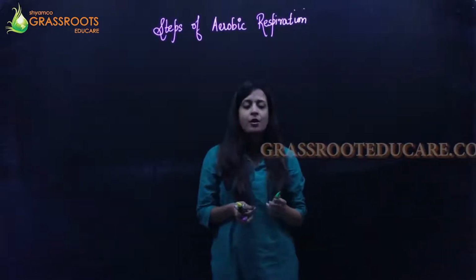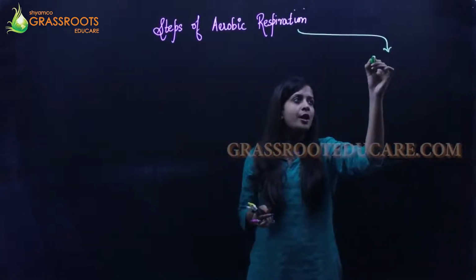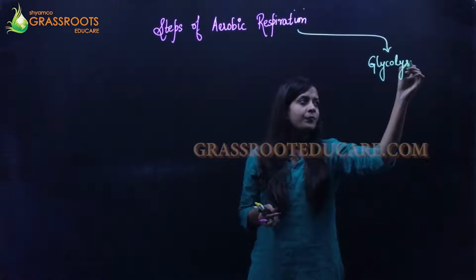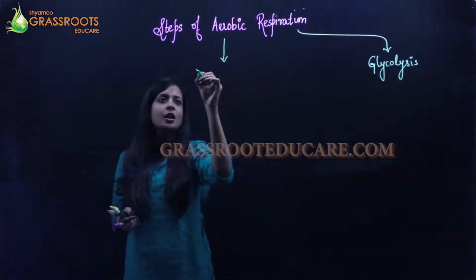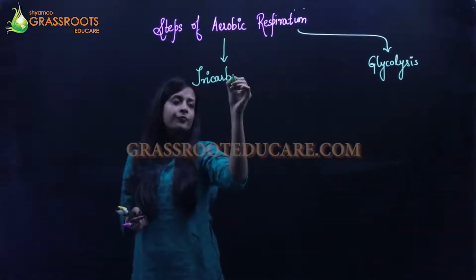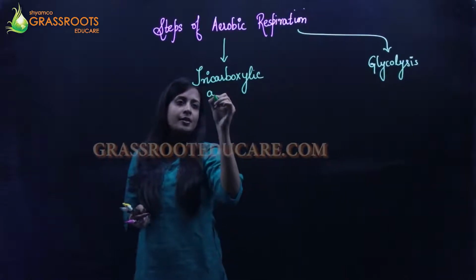Now when I'm talking about the steps of aerobic respiration, the first step which is there, it is known as the glycolysis. Okay, the next step which is there, it is known as the tricarboxylic acid cycle.